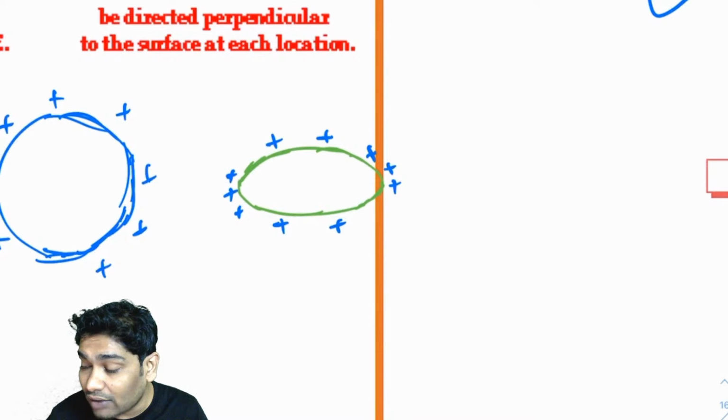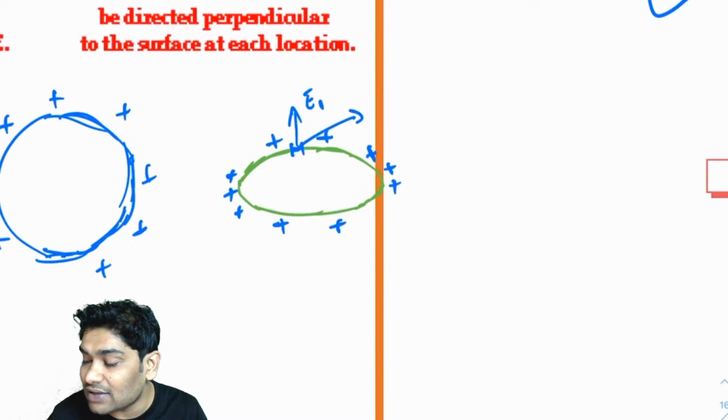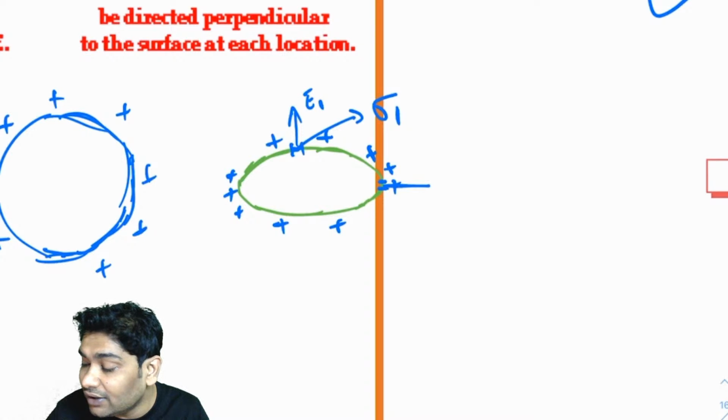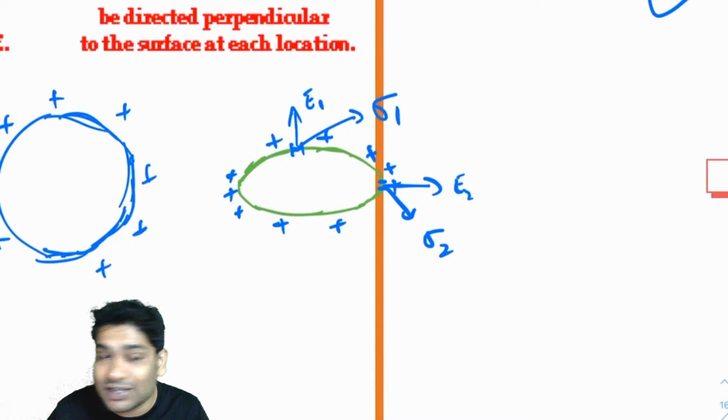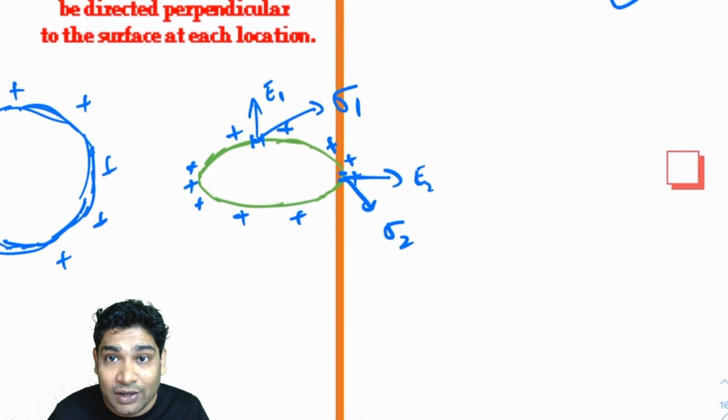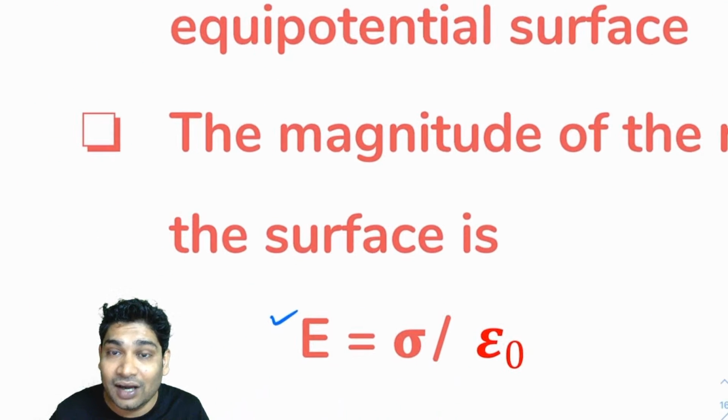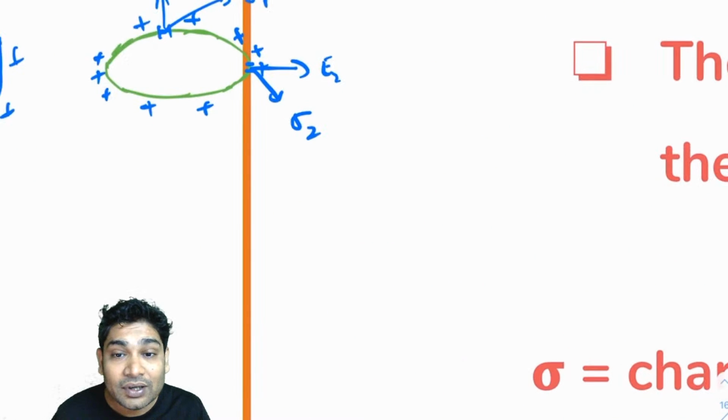So if you wanted to calculate the field here, let's say E1, then you take a small portion here which has a charge density of sigma 1. If you wanted to find the electric field here, E2, then you consider the charge density of this point, sigma 2. You substitute these values and you get the expressions for E.